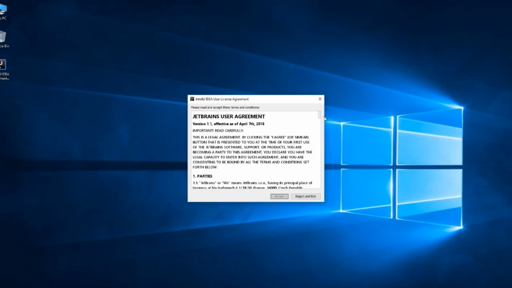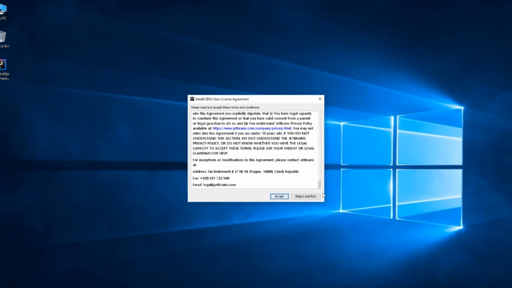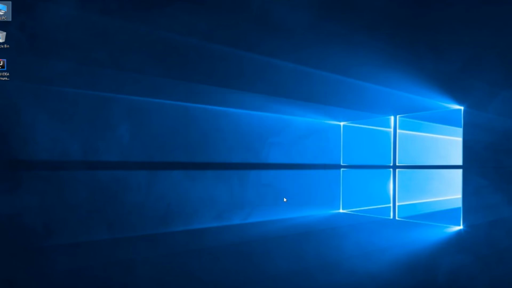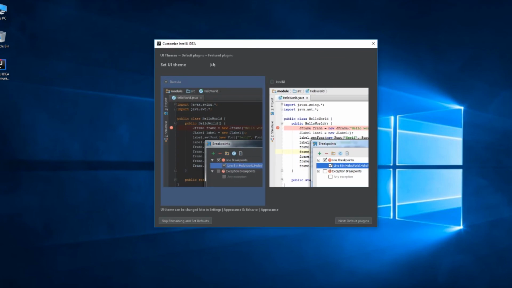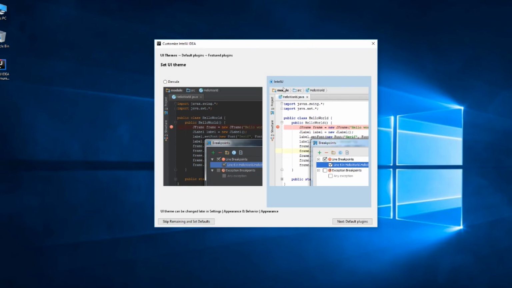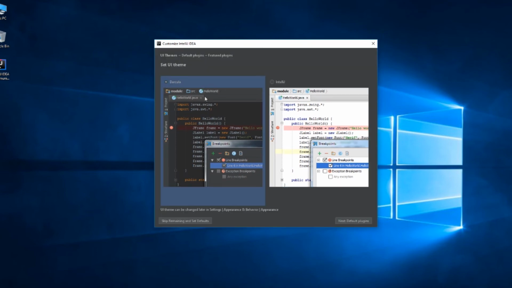Please read this carefully till the end and accept this. The customization of IntelliJ IDEA. So here we're setting our UI theme. We can select IntelliJ Bright or Dark one. I'm just gonna go ahead with Darcula and skip the remaining and set defaults.